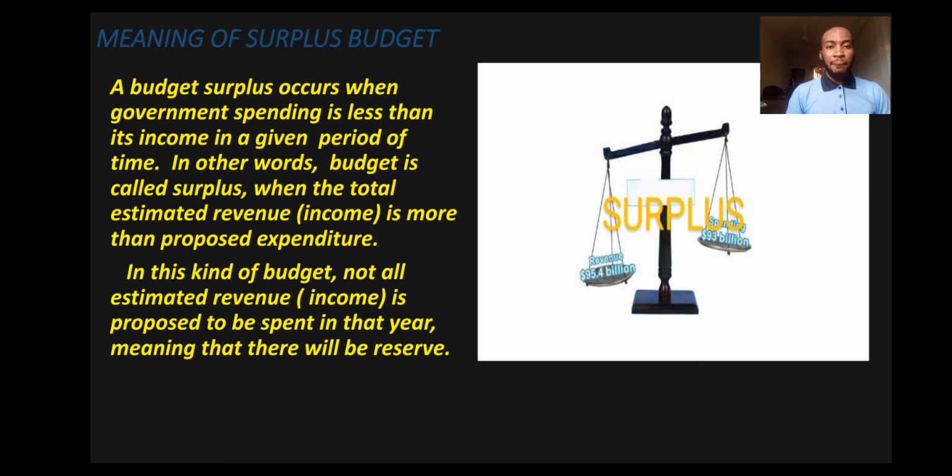Hence, budget surplus. So does that make sense? The two things you're comparing, the revenue in this case is more than the expenditure. I think it's self-explanatory. So let's move to the next one.